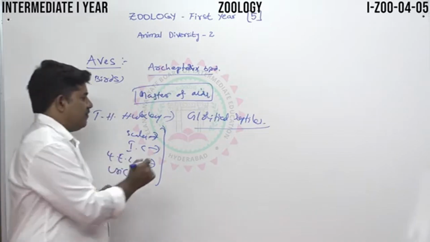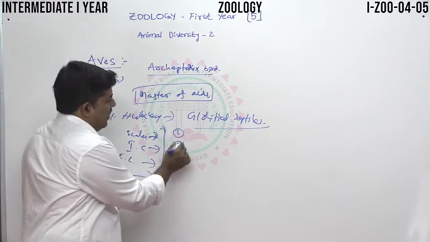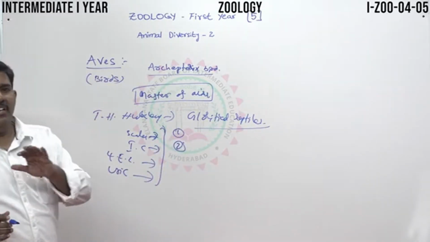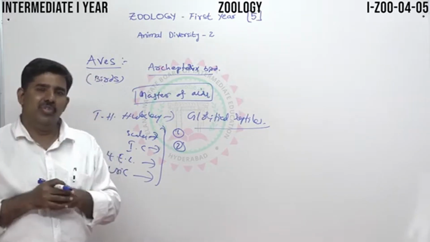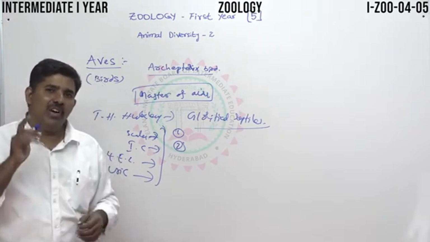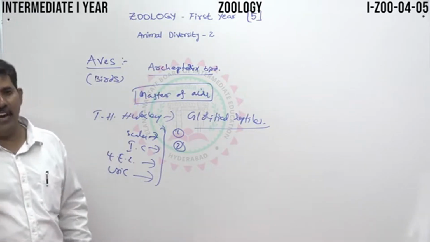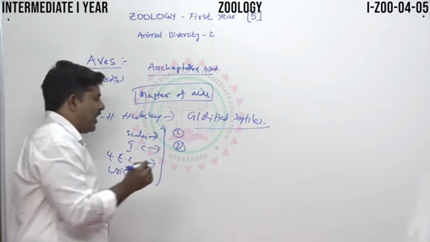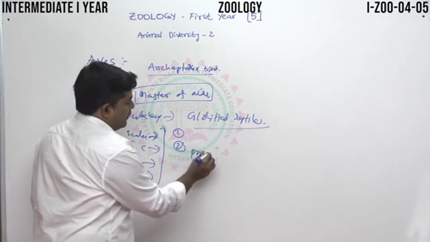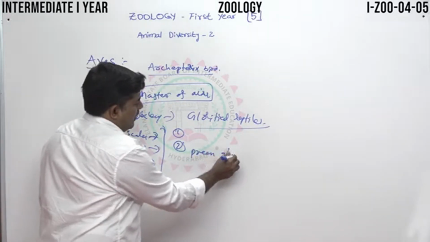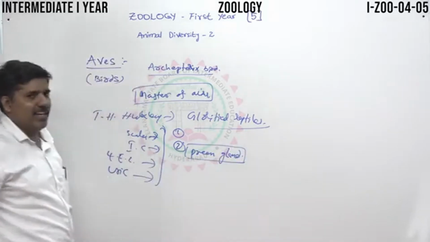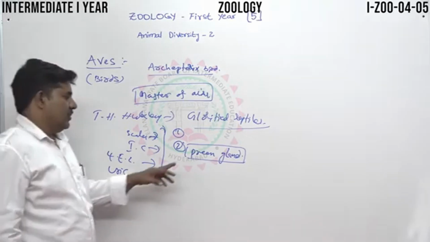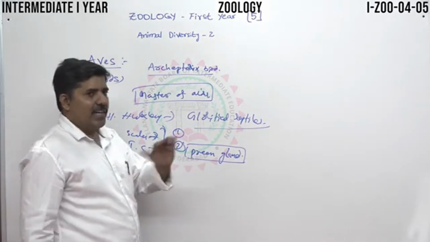The second one is that the body has dry skin. There are no glands in the body area. There is only one gland, in the tail or caudal region, called the preen gland. This is a very important gland, located at the caudal region, and it is useful for cleaning the body.